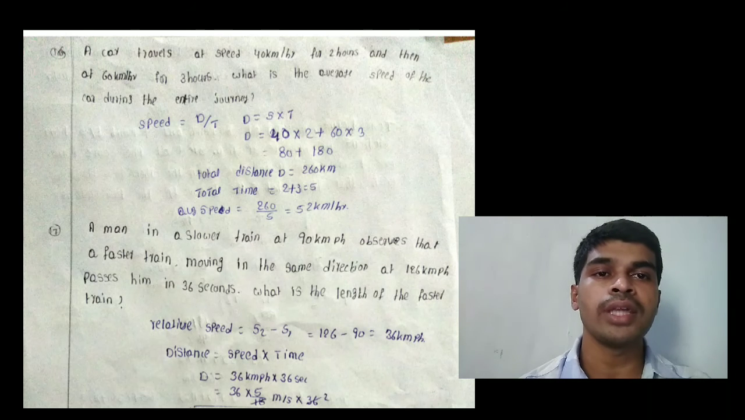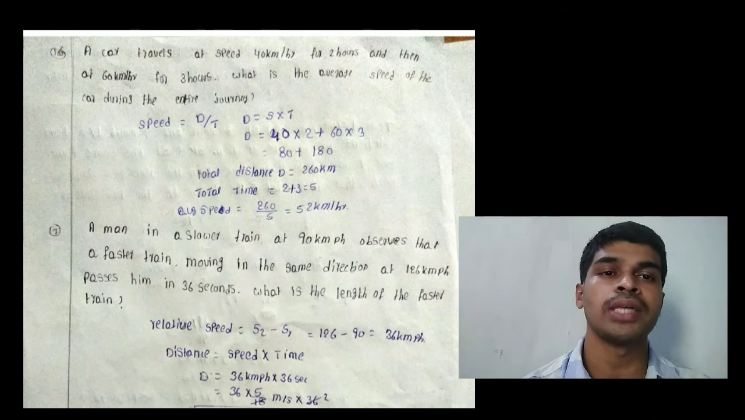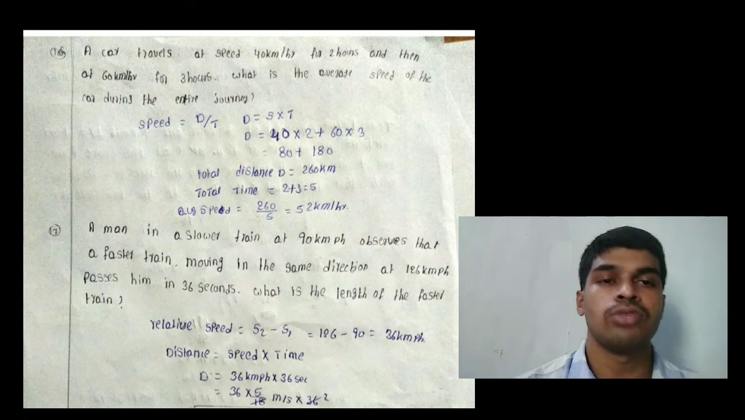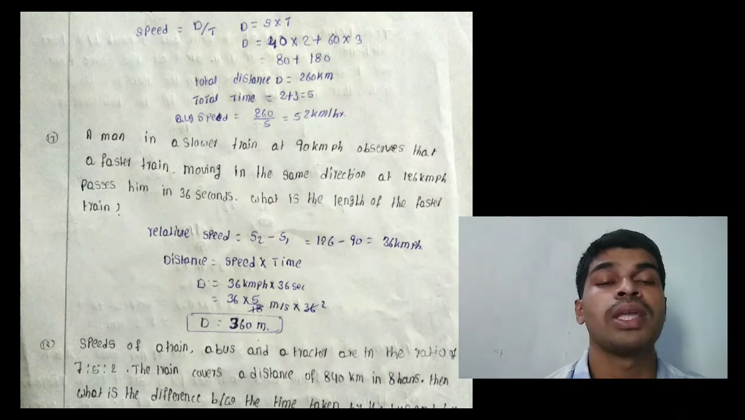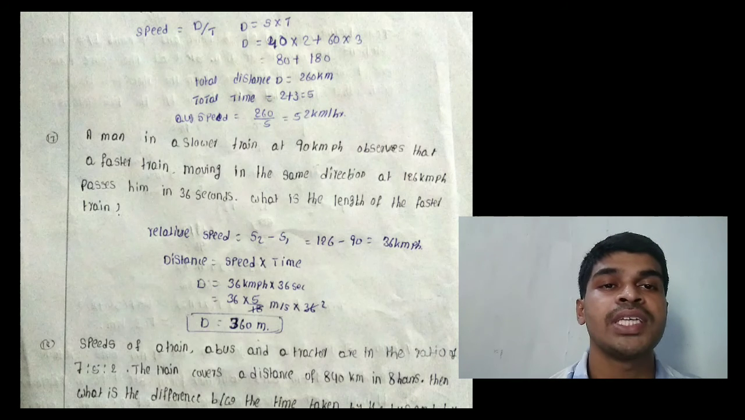First, he was traveling at a speed of 40 km per hour for 2 hours: 40 into 2, plus 60 km per hour for 3 hours: 60 into 3. 40 into 2 equals 80 and 60 into 3 equals 180. Total distance equals 80 plus 180, that equals 260 kilometers. Next, total time equals 2 plus 3, that equals 5 hours. Average speed equals distance by time, 260 by 5, that equals 52 km per hour.